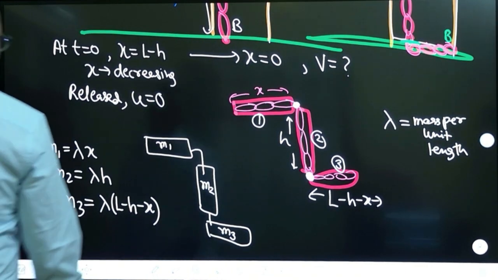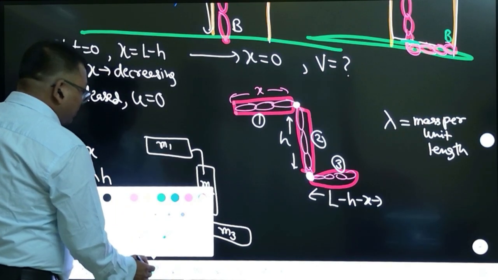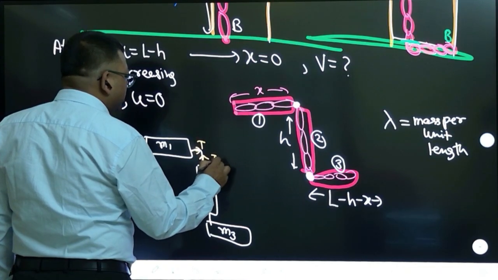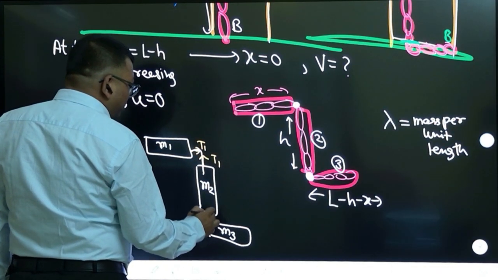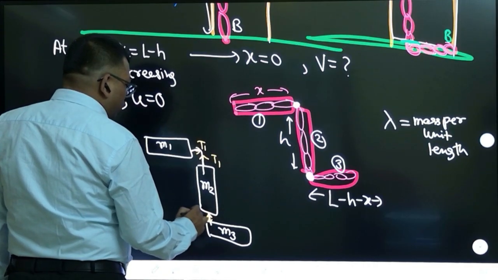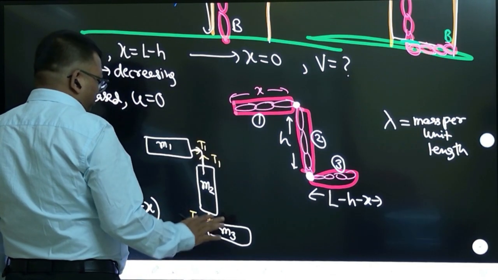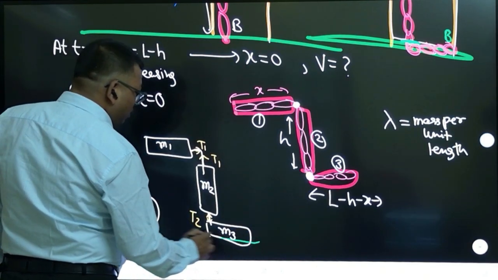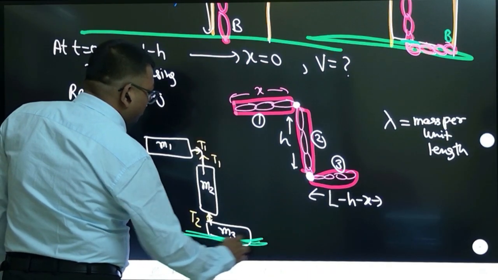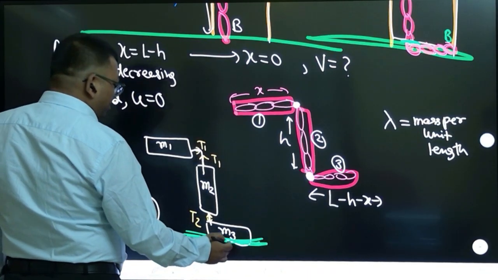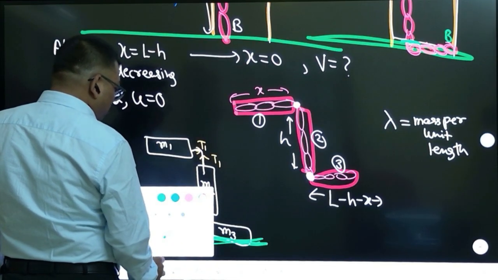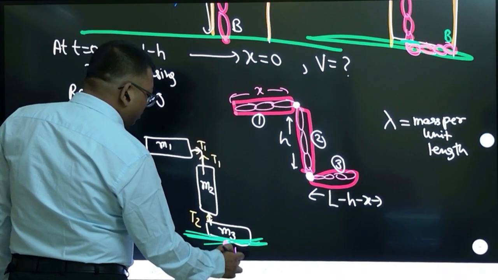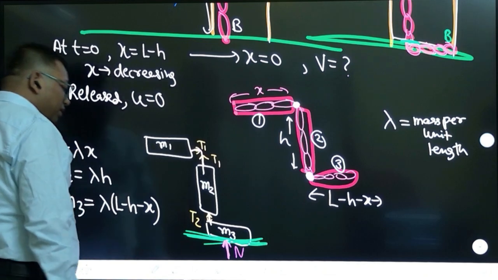Okay. So now consider that there is a tension acting here. This tension is of course the same. Let us call this tension T1. There may be some tension here, T2. And of course the last portion is again coming back on the ground, so there may be some normal reaction acting on it because it is contacting the ground. We do not know what that normal reaction is.